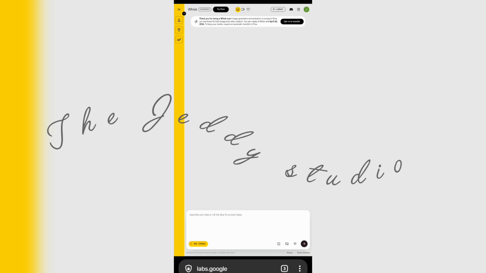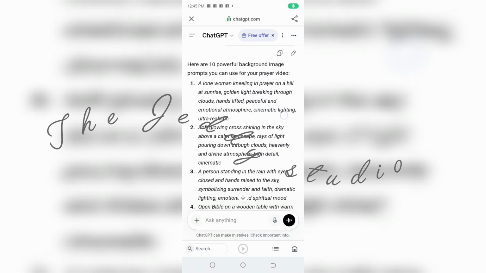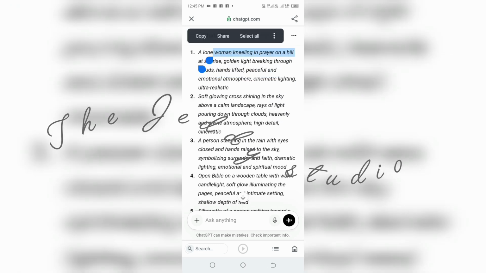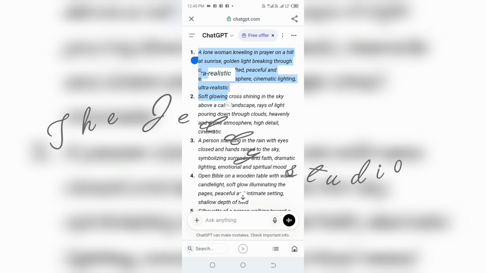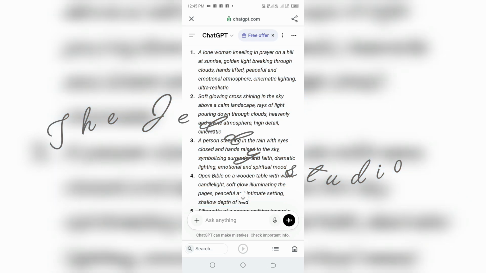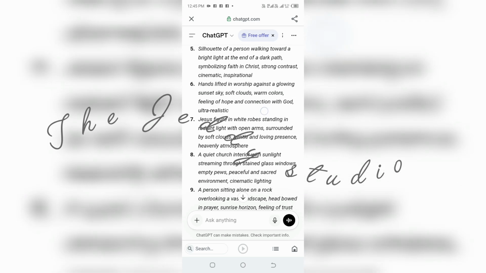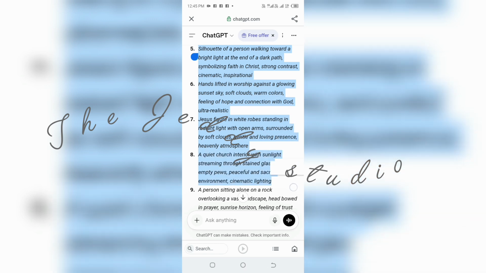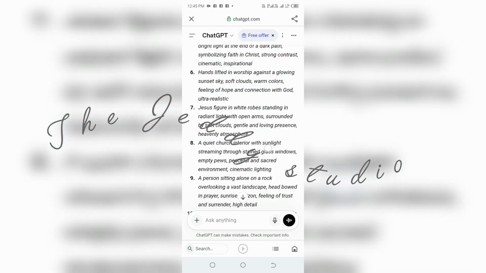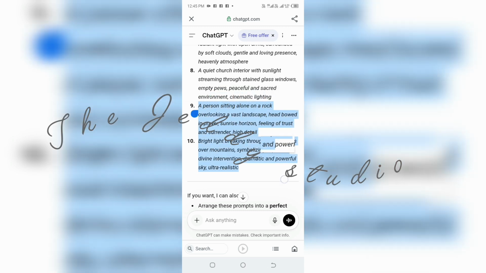So now you can head back over to ChatGPT to copy the prompts. All these prompts you should copy them at once. Okay, but because my browser cannot hold, my keyboard cannot hold them at once, I'm going to divide them into 2 or 3. I'll first of all copy my first part, that is up to prompt 4, and then from prompt 5 up to prompt 8. Okay, and then I'll copy prompt 9 and 10. All these prompts have been saved on the clipboard of my device.